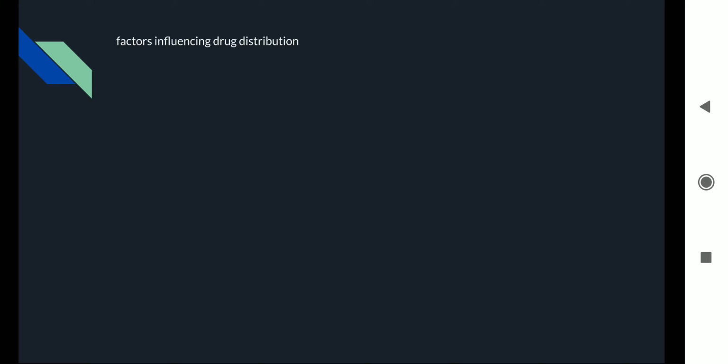So here only weak organic bases can pass. So the drugs which are affecting your brain, the tranquilizers, the barbiturates, the psychedelic drugs, etc., can come and pass through these areas.